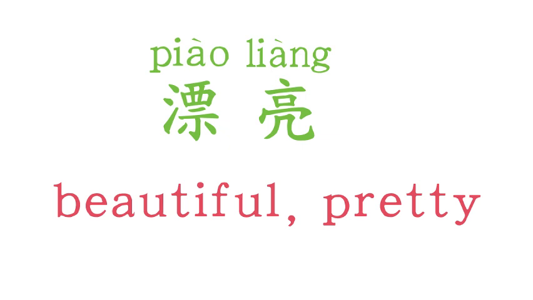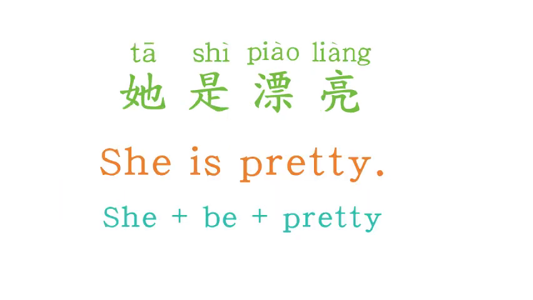So how would you say she is pretty? Try. I guess most of you would make the sentence this way: 她是漂亮. She to be pretty, right? To tell you the truth, unfortunately, it is not a correct sentence in Chinese.